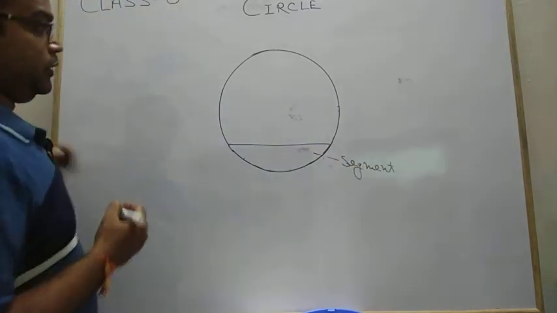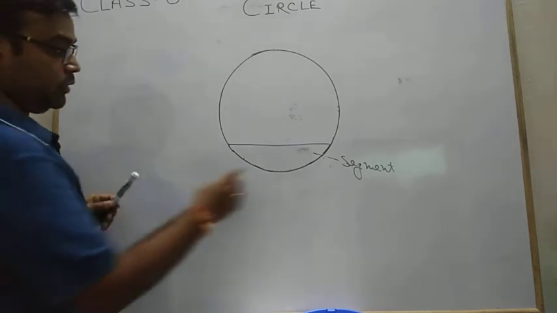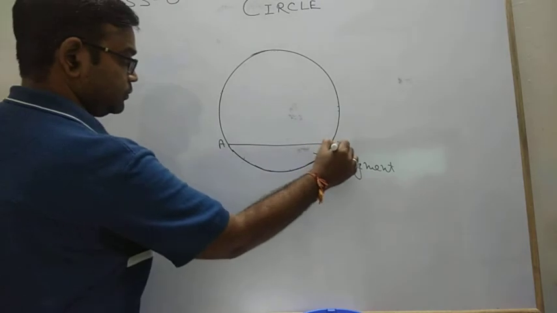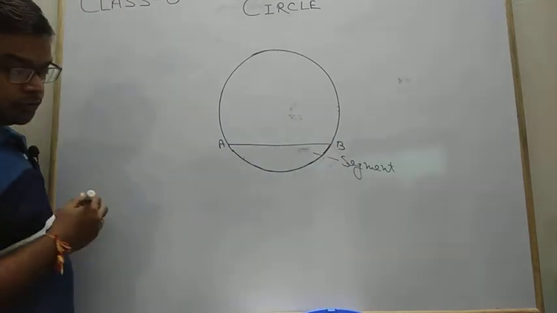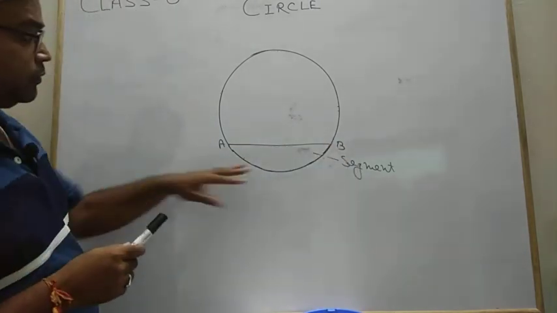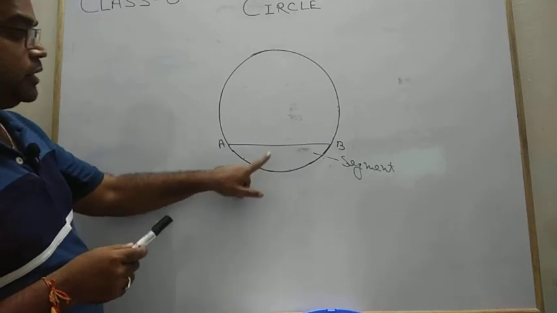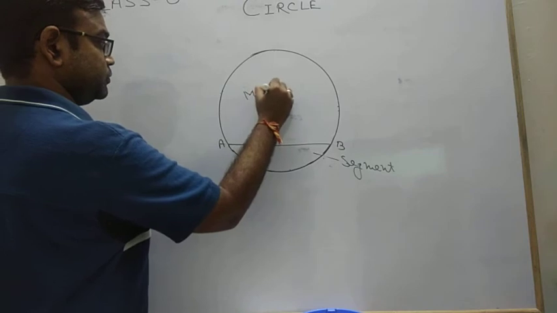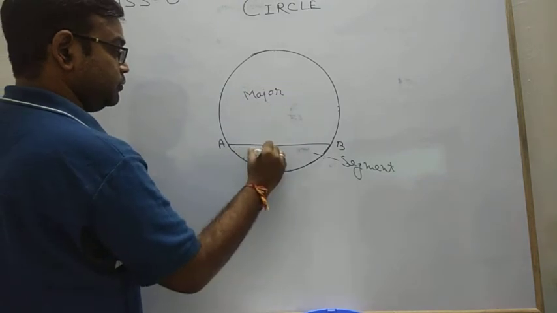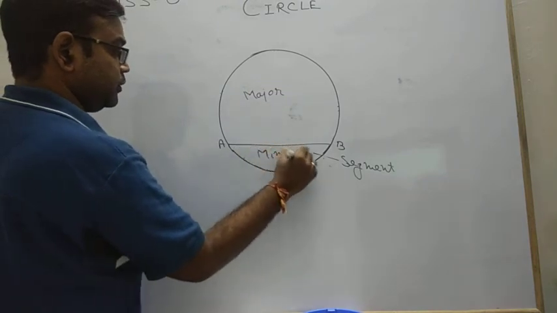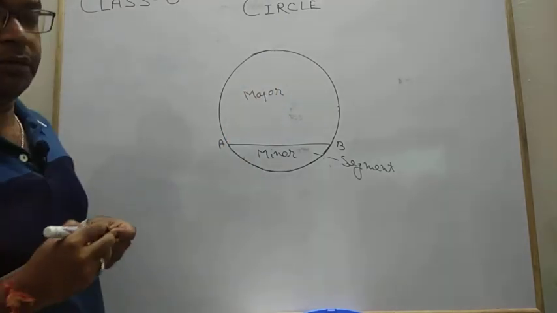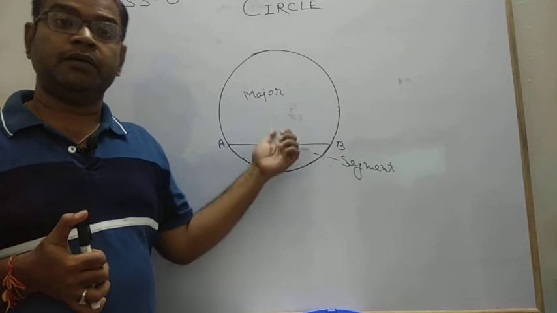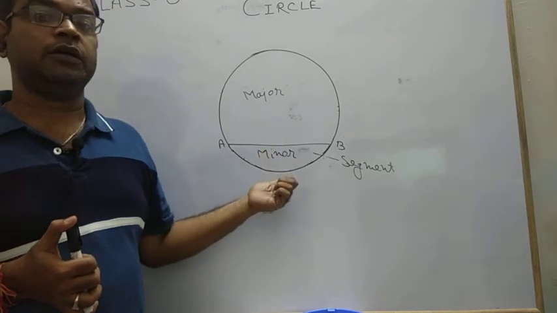Segment of a circle, depending upon the different types of arcs. Suppose this is your chord AB. Now, this is your major segment. Sorry, this is your minor segment. This is your major segment. This is your major one, and this is your minor. But both are segments, because the definition of segment says that it is the area bounded by one chord and one arc.